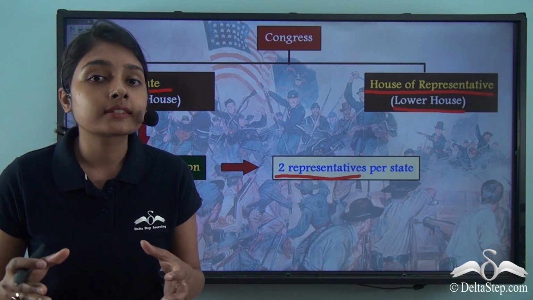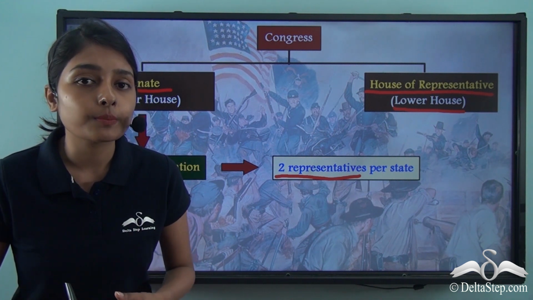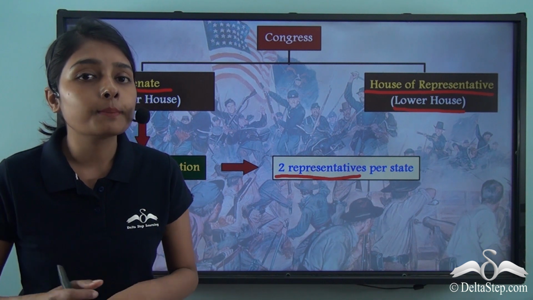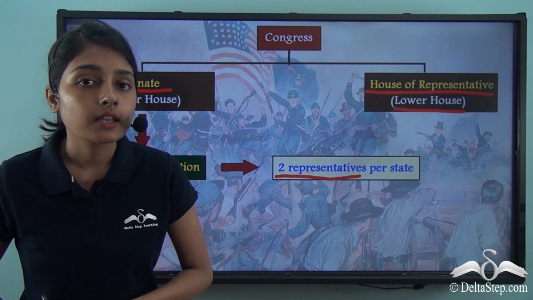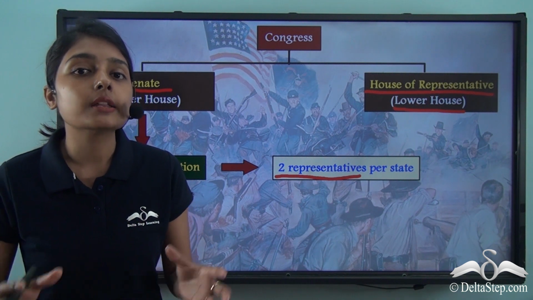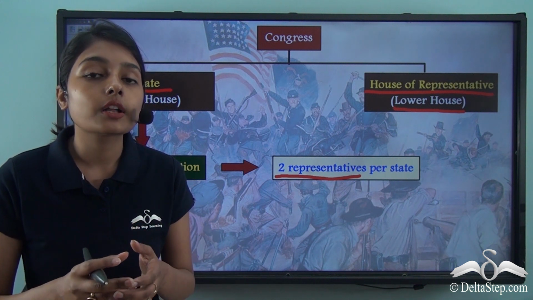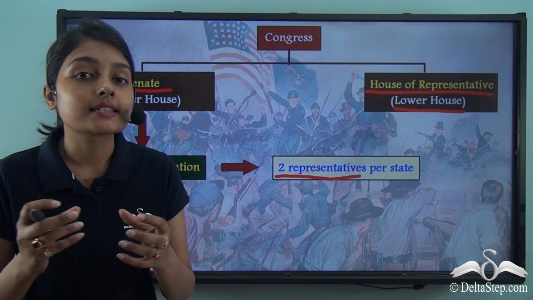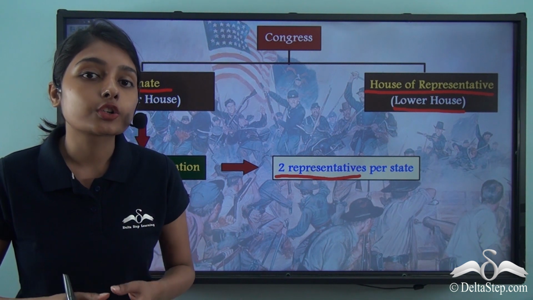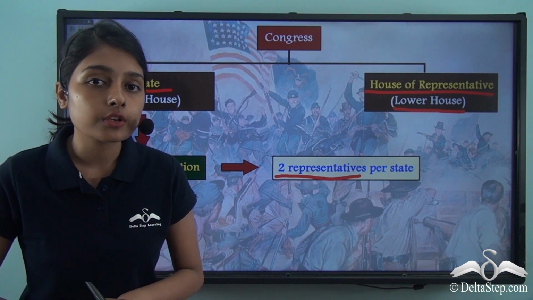While these independent states together made up the nation that was the United States of America, this in no way means that the independent states lost their autonomy. These independent states were very much independent and autonomous, and simultaneously they were a part of the United States of America. And as independent states, they got to send equal representatives to the upper house of the Congress.